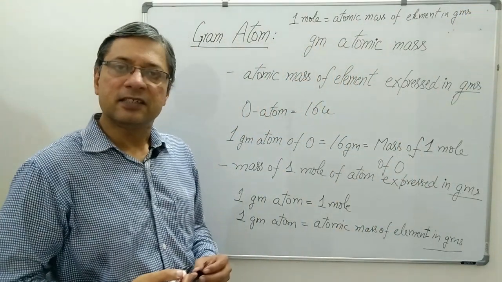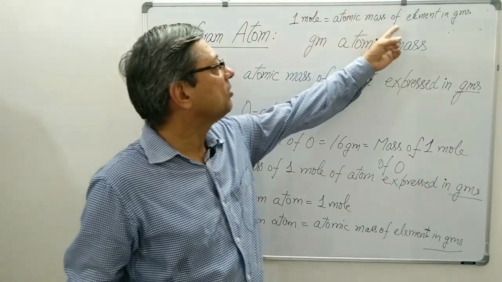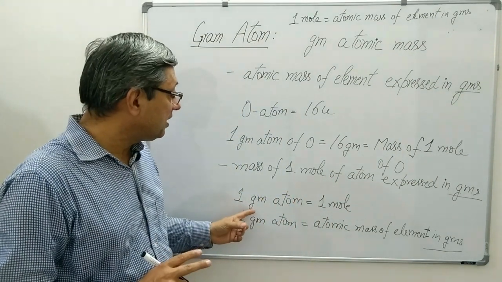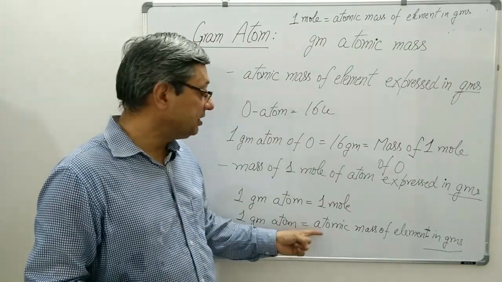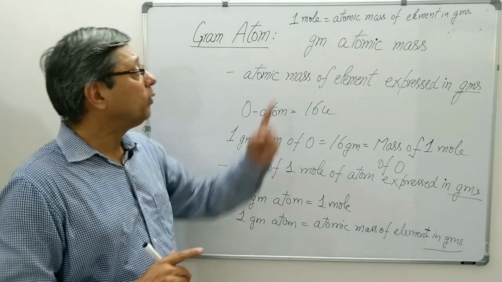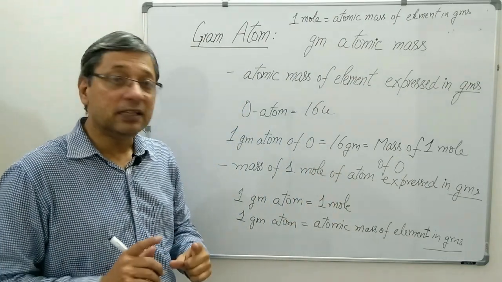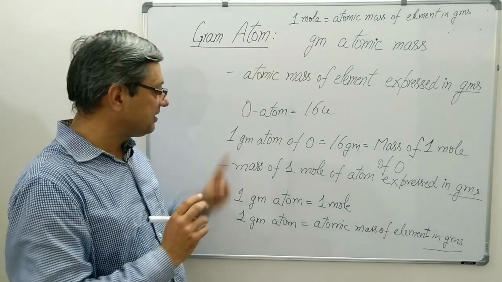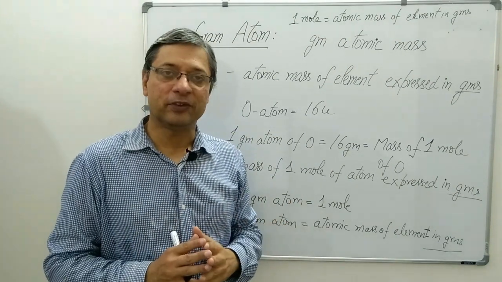Now, mole is just a number, Avogadro's number, and it is being written equal to grams, atomic mass of element in grams. You may be a little confused. Actually, 1 gram atom was replaced by mole, and 1 gram atom had the definition atomic mass of element in grams. Therefore, when we write 1 mole is equal to atomic mass of element in grams, it means we are writing 1 gram atom. Actually, 1 mole here is representing 1 gram atom. Hope this clears your confusion.